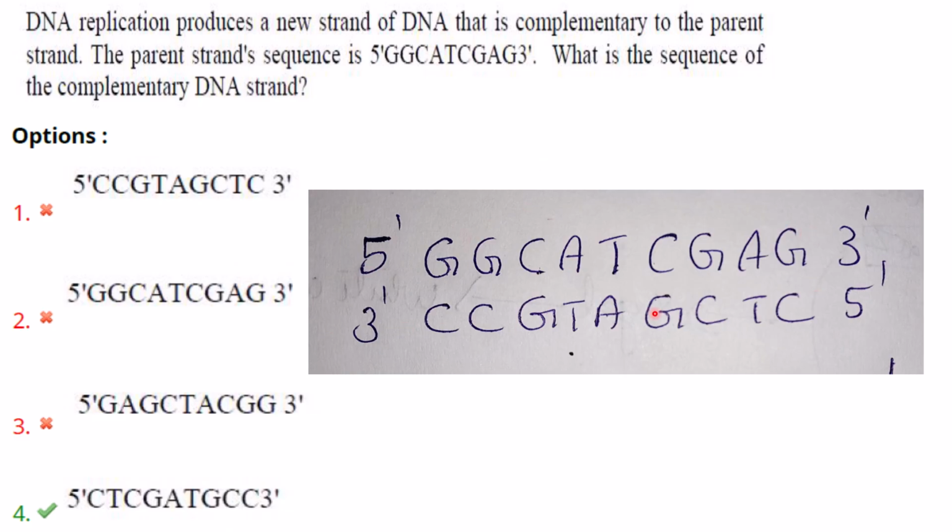The complementary to it we have to write in 3' to 5', but the answer is in 5' to 3'. So you have to write from here 5' C T C G A T C T G C C. So that is there in option 4. So option 4 is the answer.